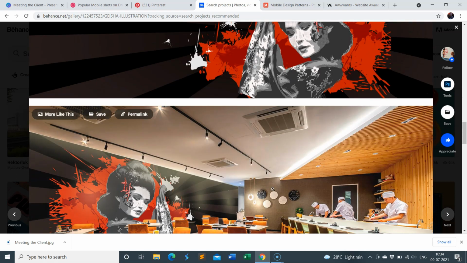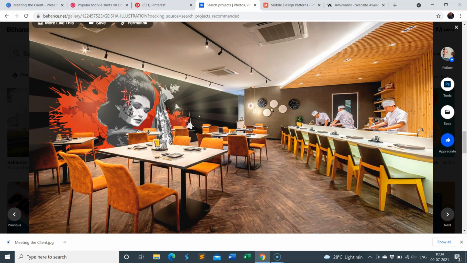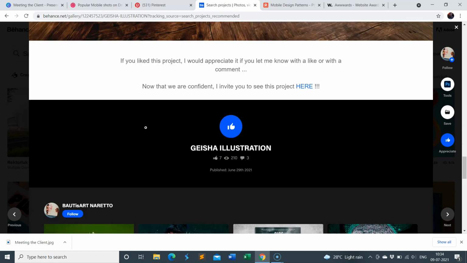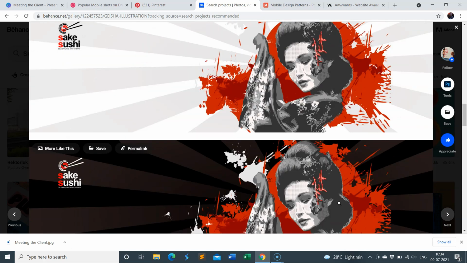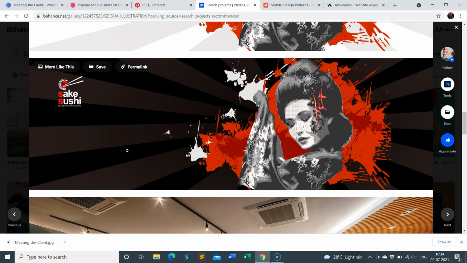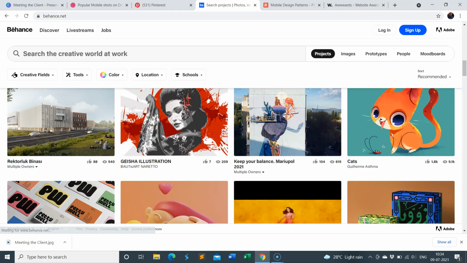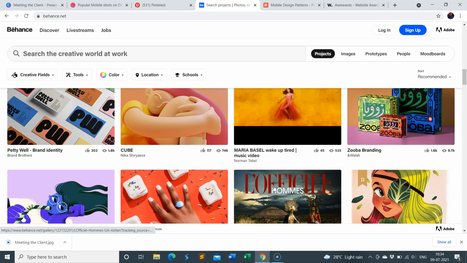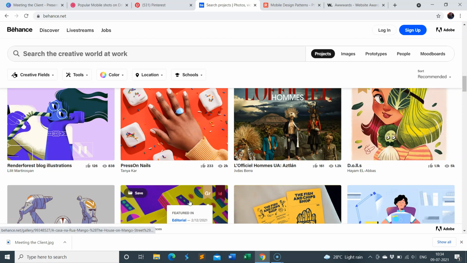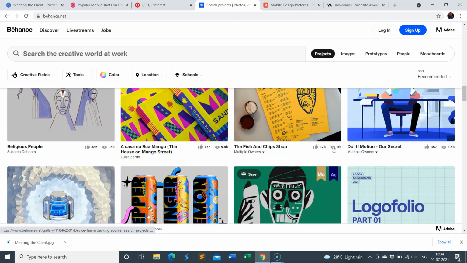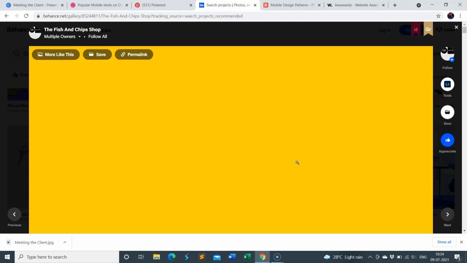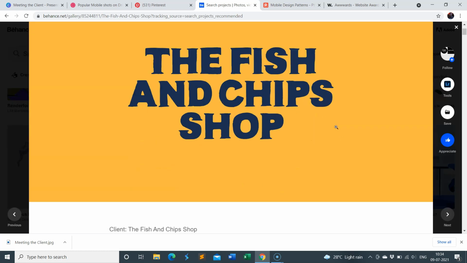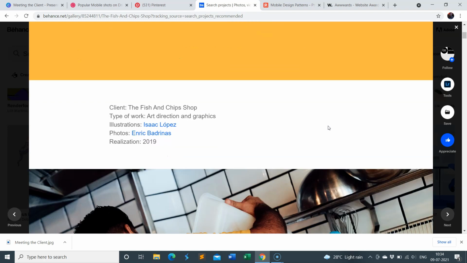Like if, let's say, you want to paint this design on a wall of a restaurant, this is how it's going to turn out. Also, if you want to place this design on different backgrounds, this is how you can do it. So it's very good, I would say, for finding online inspiration. Again, you have so many kinds of illustrations, and yeah, this is a menu card. Let's see how this looks. So this is how it's going to look.